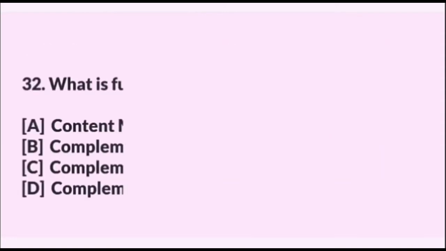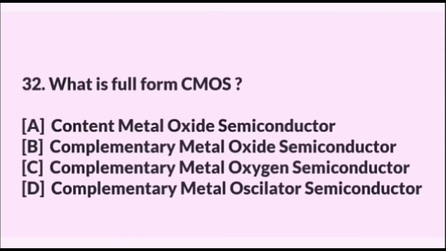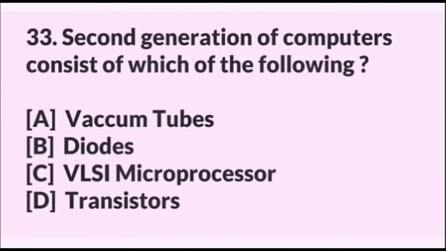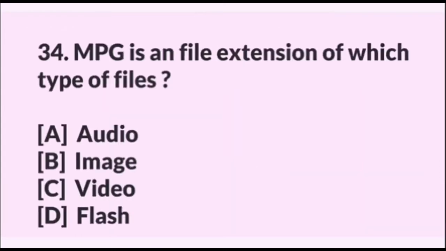What is full form of CMOS? Answer is complementary metal oxide semiconductor. Second generation of computers consists of which of the following? Answer is transistors. MPG is a file extension of which type of files? Answer is video.